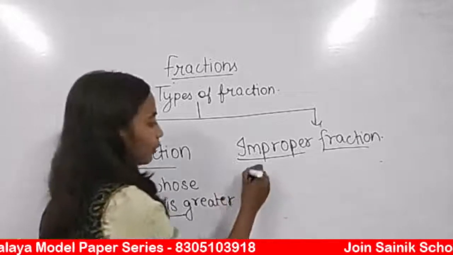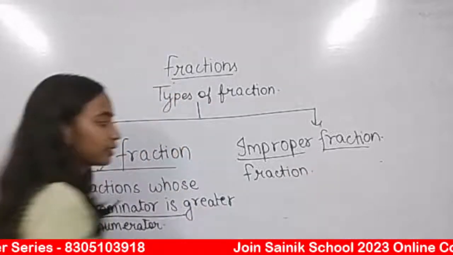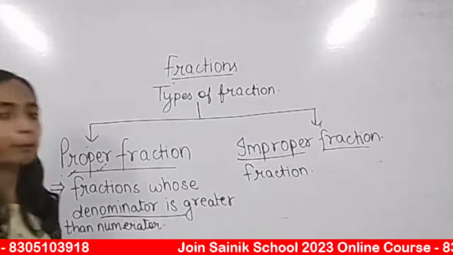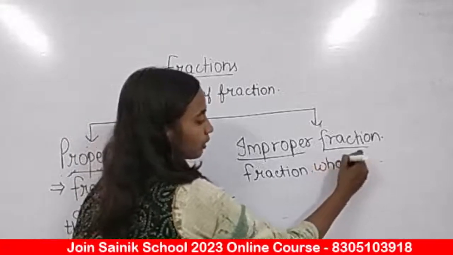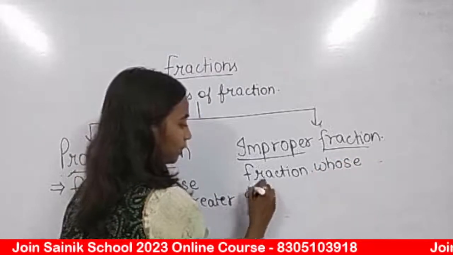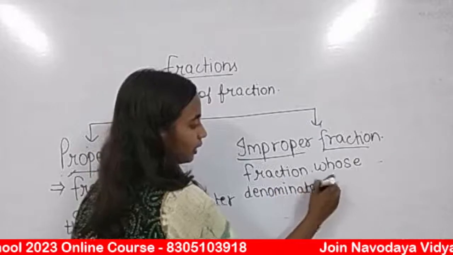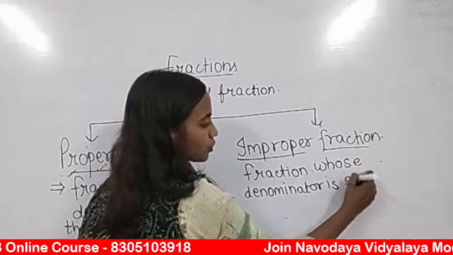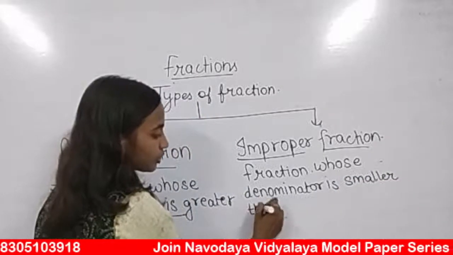Improper fractions क्या होंगे? Fractions just opposite. Proper fraction में क्या था? Denominator was bigger. In improper fraction, denominator is smaller. Fraction whose denominator is smaller than numerator, what do we call such fractions?